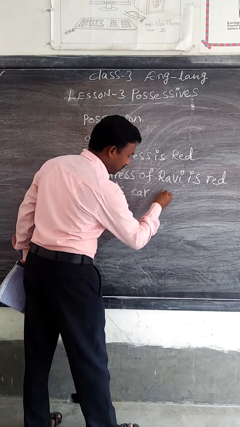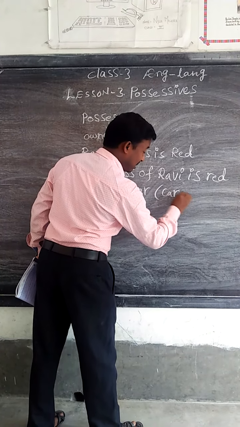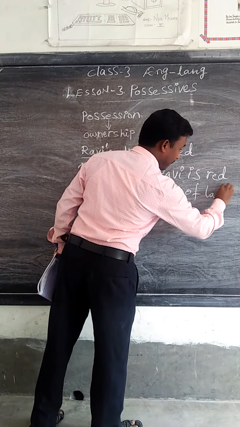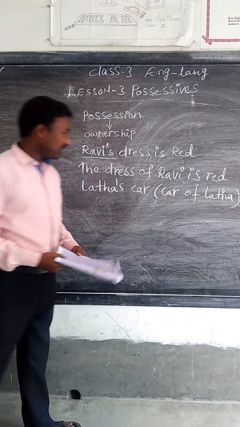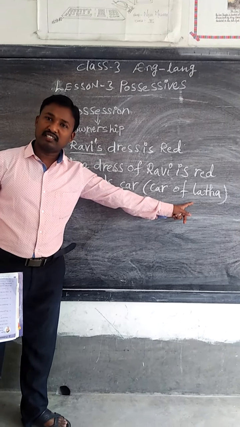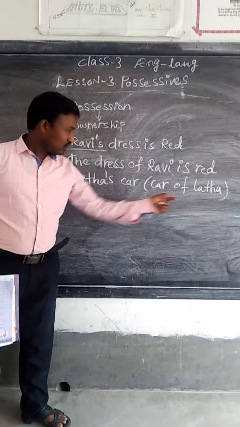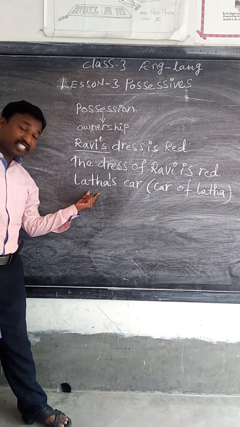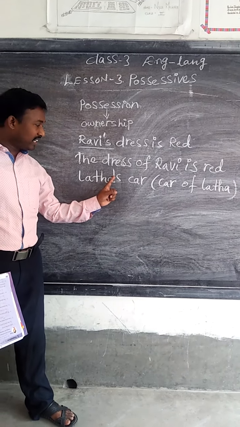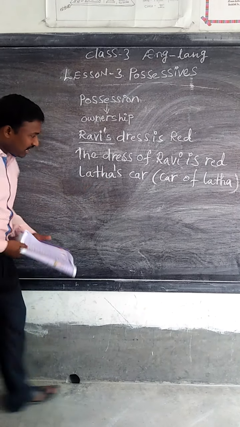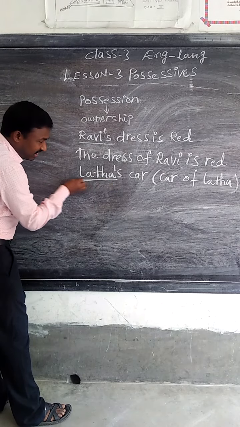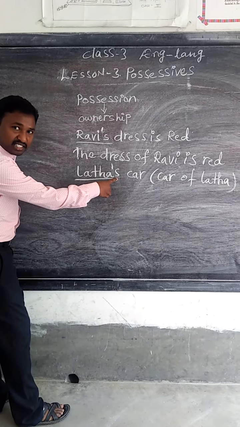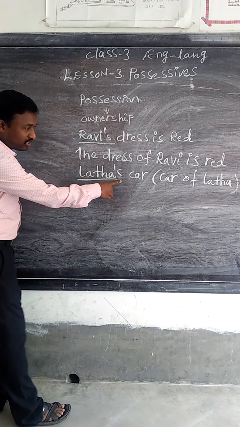Here also there is no apostrophe in this form. Lata is singular, so we write the apostrophe after Lata, and then we write s. It is very important. Okay.